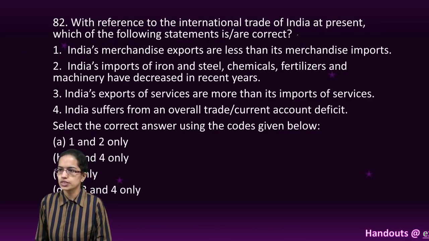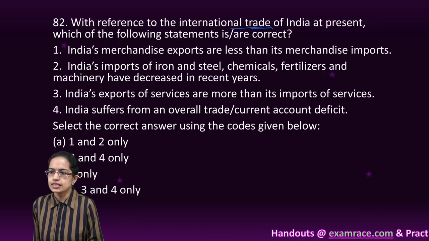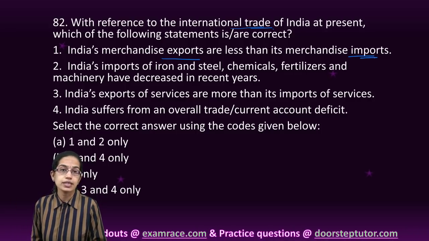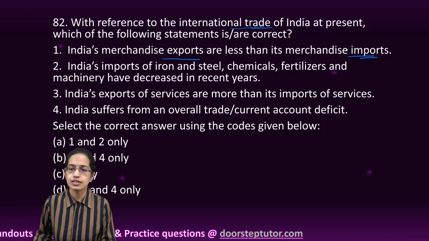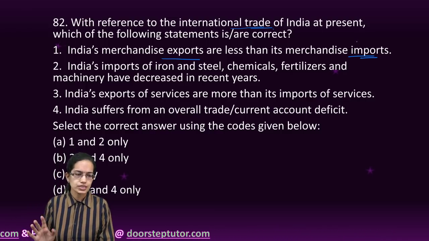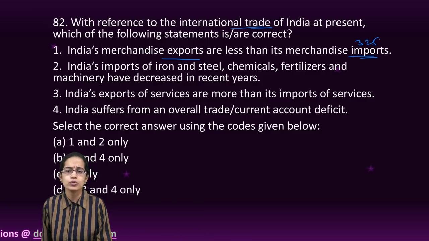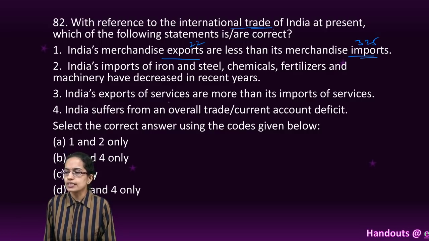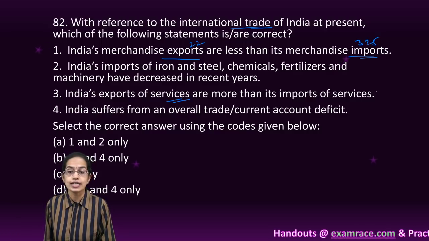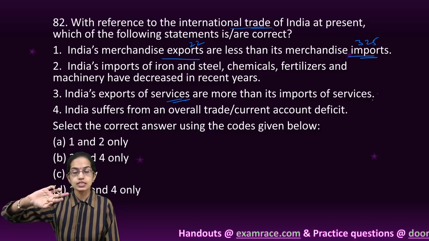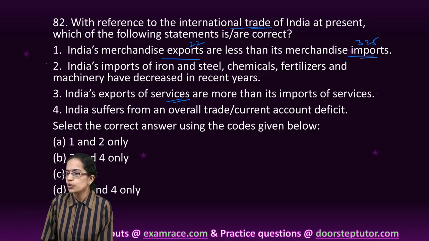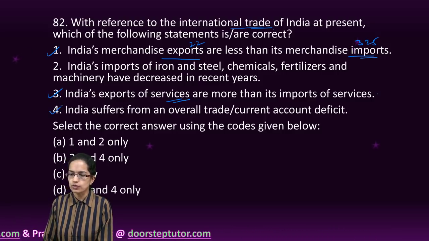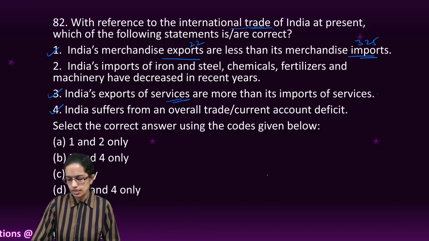Coming on to the next question, when we talk about the international trade scenario in India, we have the merchandise export which is less than the merchandise import by a significant value of nearly tenfold. So the import stands somewhere around $325 billion. However, export is around $22 billion. And again, this export of services is higher than import. So it's services is vice versa of merchandise. So you have 1 and 3 as the right option, and then again India suffers from an overall trade deficit. So 4 again is a right option.